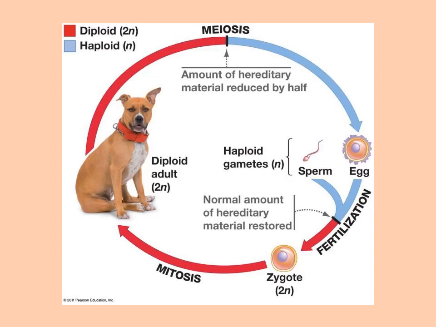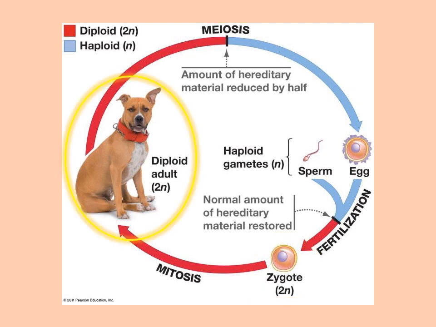Let's look at the life cycle of this dog. The dog, like many other organisms, is diploid. Its somatic cells contain homologous pairs. Through meiotic cell division, the dog produces gametes, sperm in males and eggs in females, that fuse to form a diploid zygote. Mitotic cell division and differentiation of the daughter cells produce an embryo and, ultimately, a sexually mature dog.